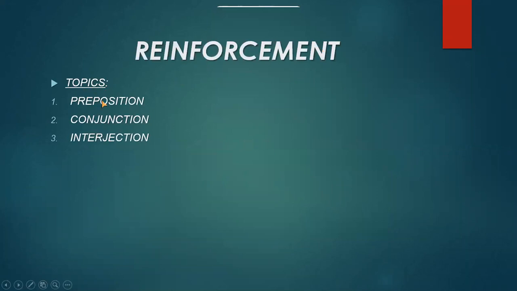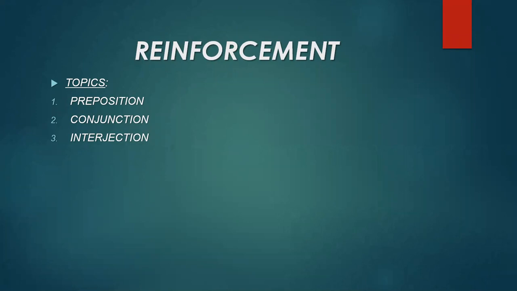We will cover these 3 topics during the class. The first one is preposition, the second one is conjunction, and the third one is interjection. You already know that these are actually the parts of speech. You all know that there are 8 parts of speech: noun, verb, pronoun, adjective, and adverb.